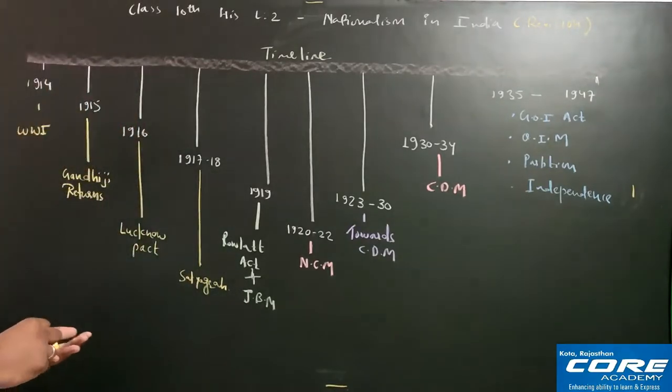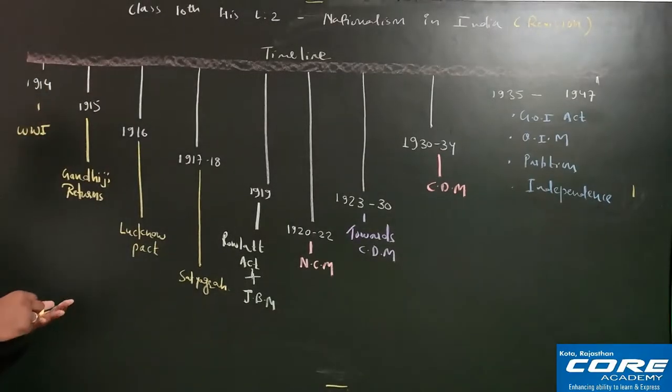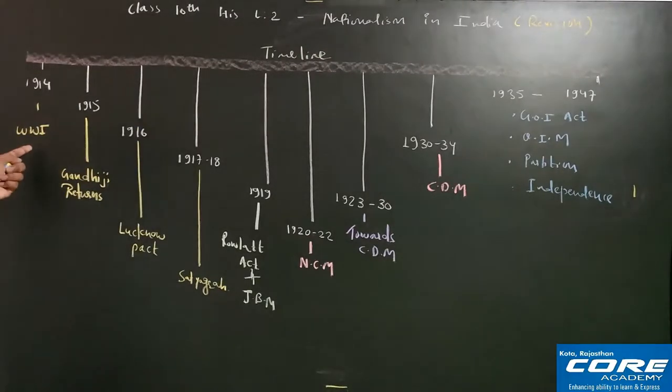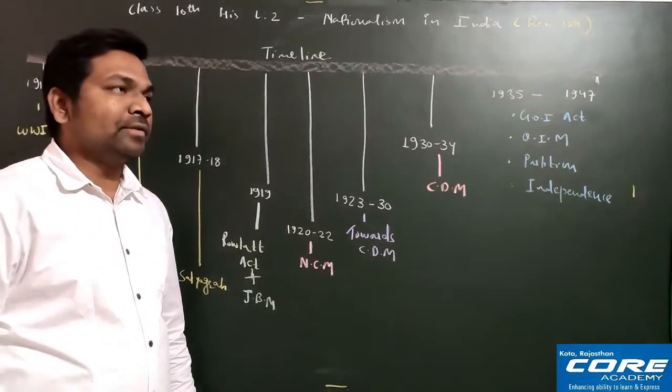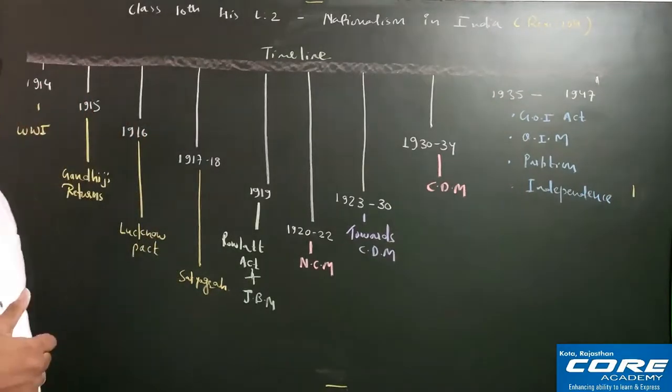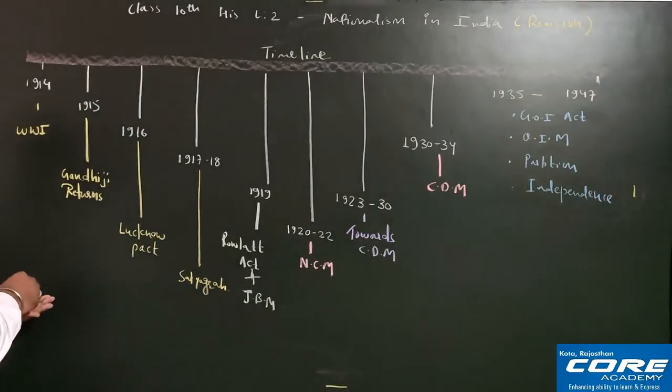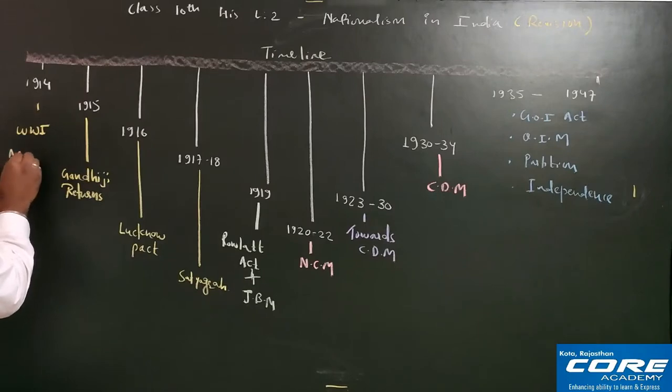Okay, so here I am just writing all the important points here. In this World War I, Britain was participating, as well as ruling in India. So Britain was in requirement of army as well as ammunition. Ammunition means weapons.